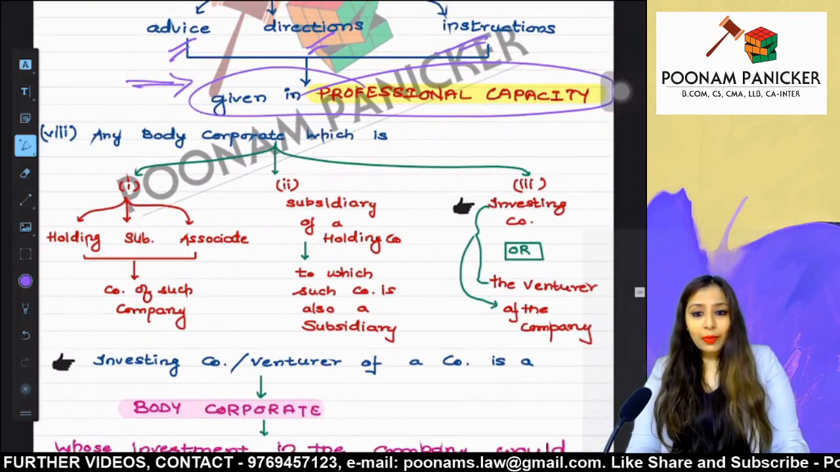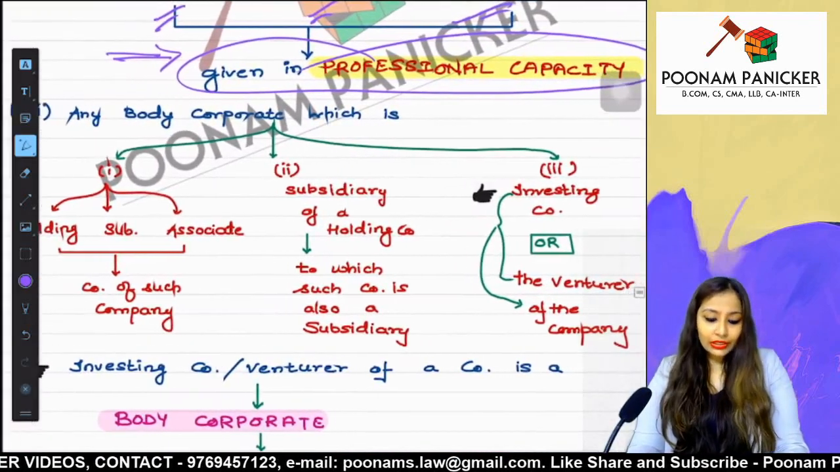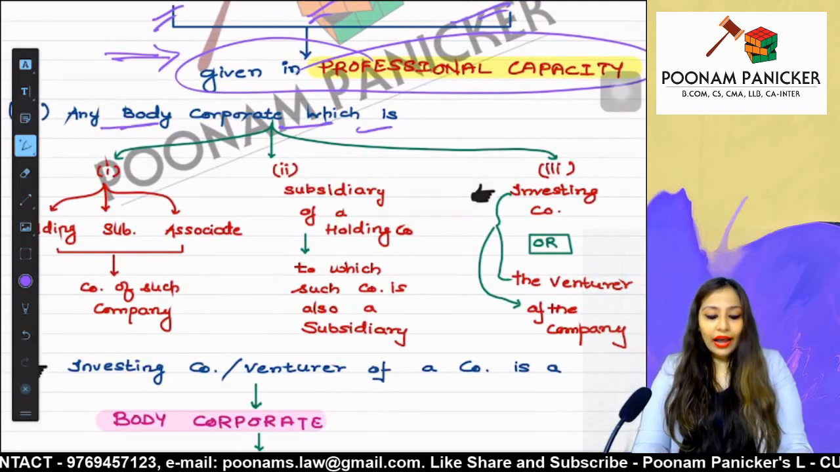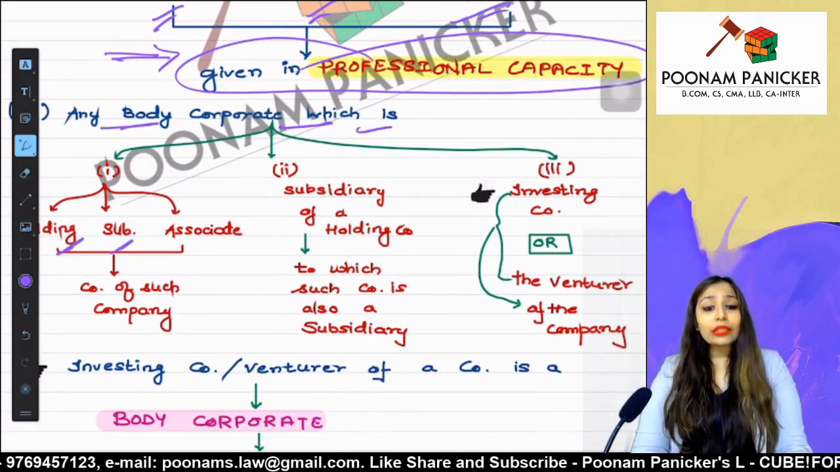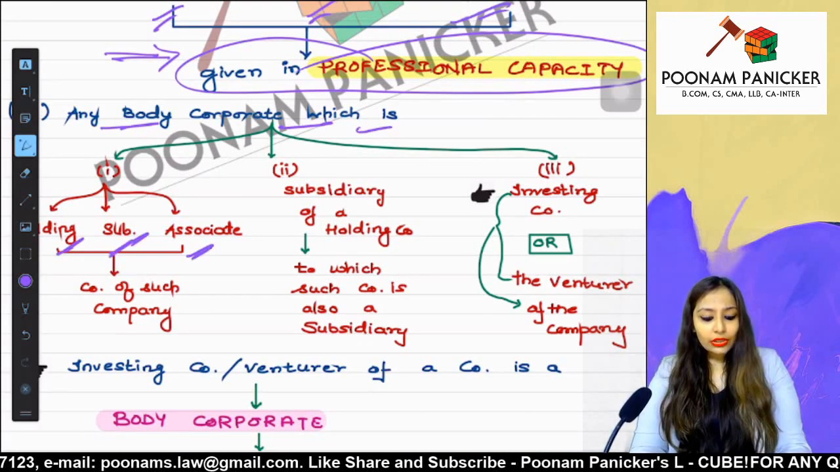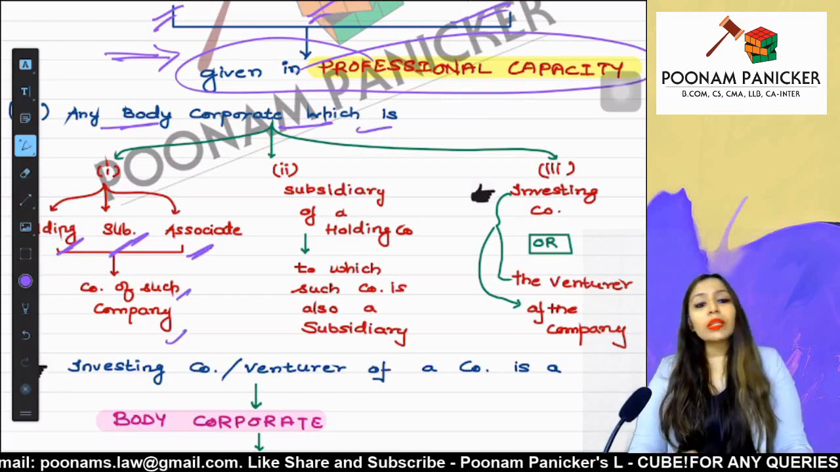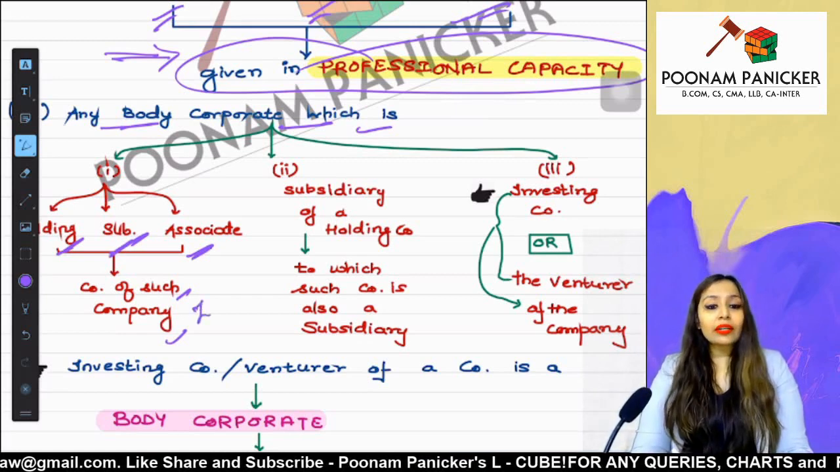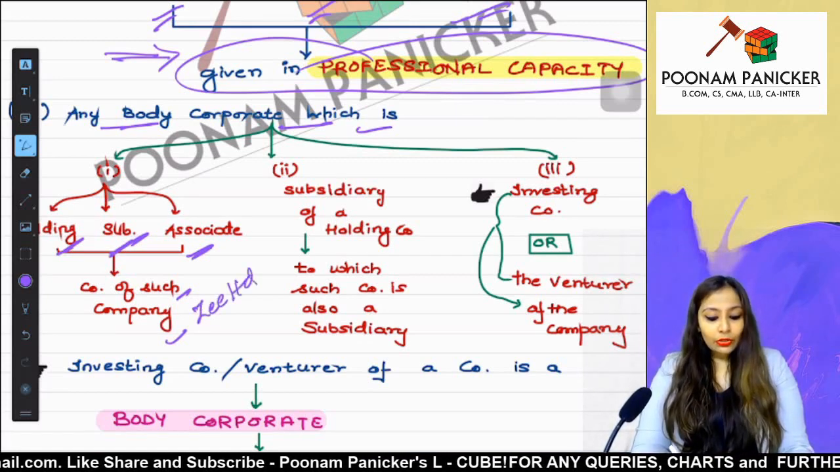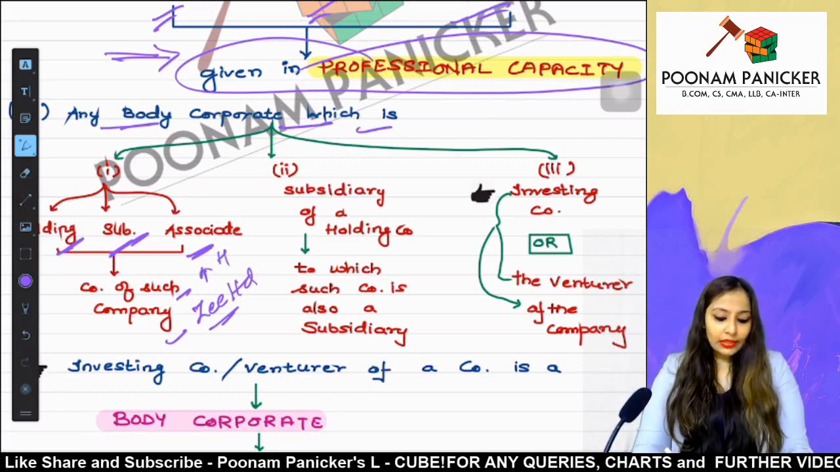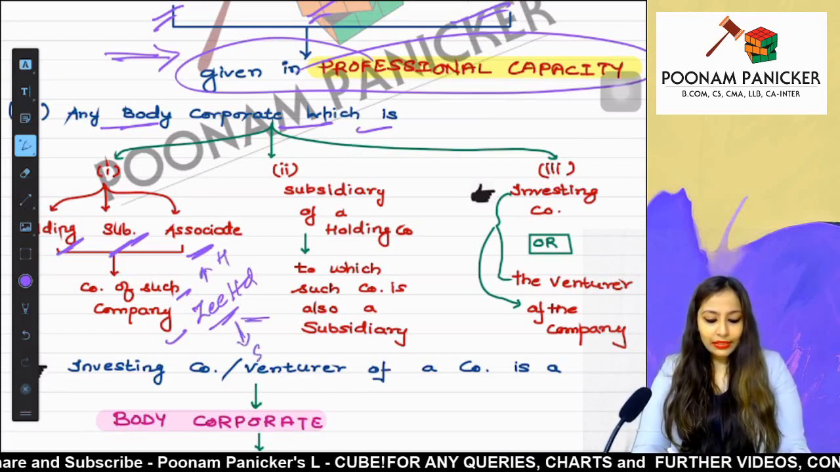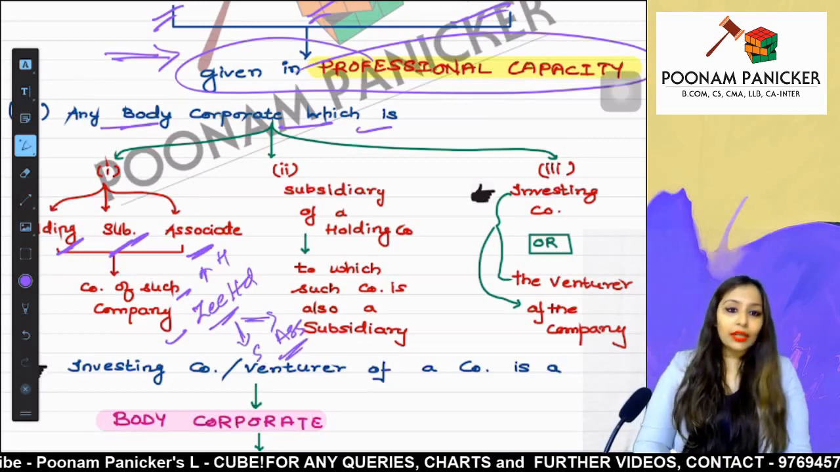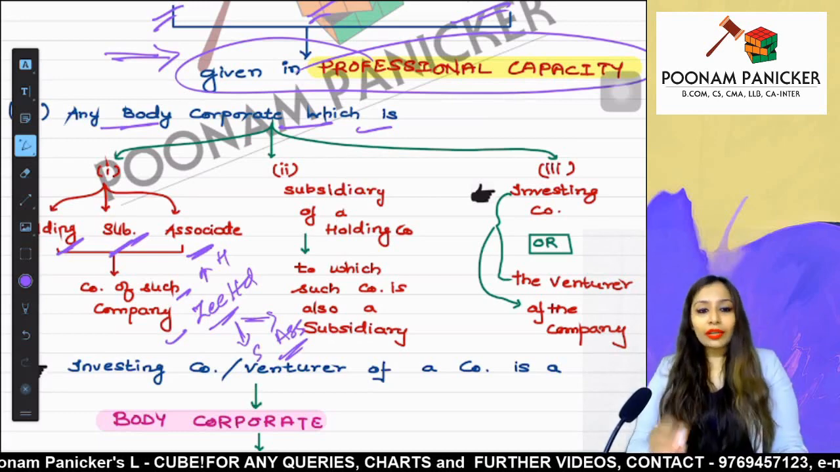The next part of the definition covers situations wherein they have stated that a body corporate, which is either the holding company or the subsidiary company or the associate company of such company, will also be considered as the related party. So we are identifying related parties for Z Limited. Z Limited's holding company, subsidiary company, and associate company will be considered as its related parties. So this point is covering the body corporates.